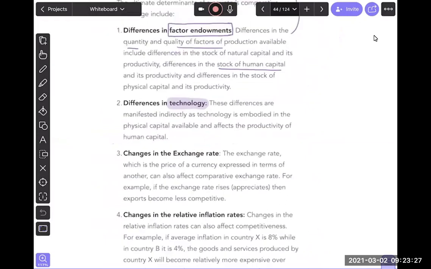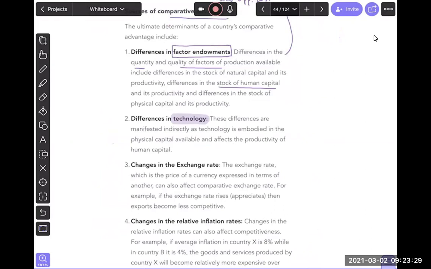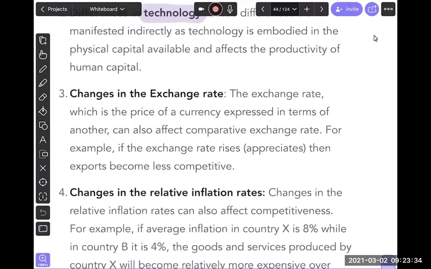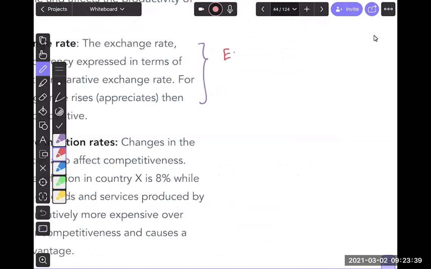Then comes, guys, an important idea: the exchange rate. How can the exchange rate give you a comparative advantage? I want to explain this with a couple of things here. Remember, we said this: if your exchange rate goes down, the price of exports will go down. If your exchange rate, for example, was $1 equals 165 rupees, and now it becomes $1 equals 200 rupees, the rupee is becoming weaker and the dollar is becoming stronger.